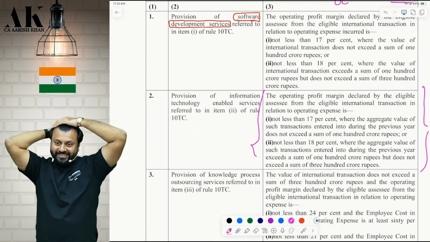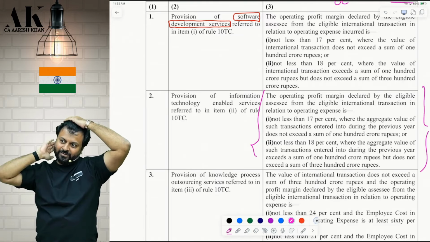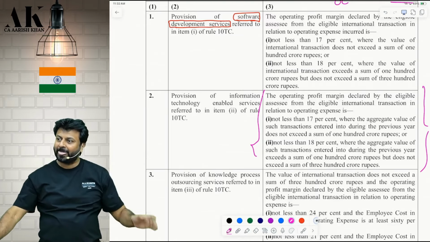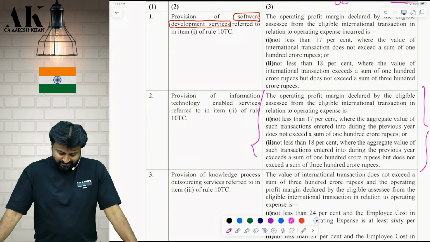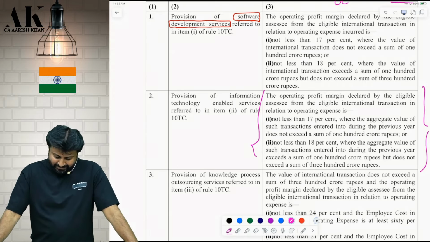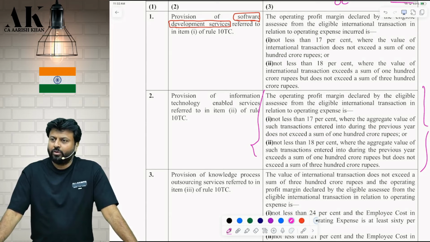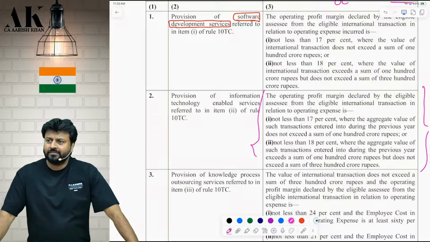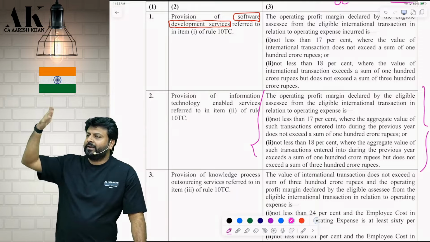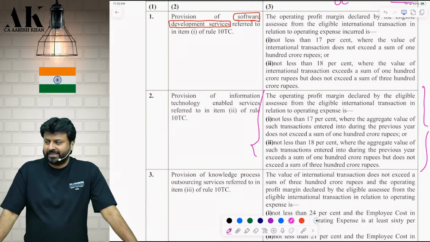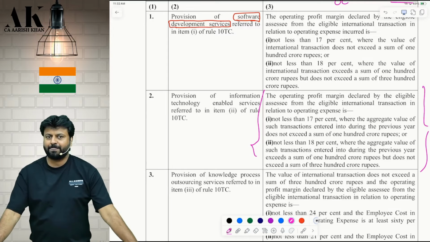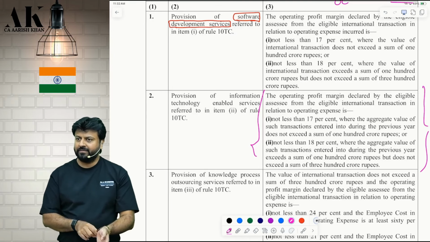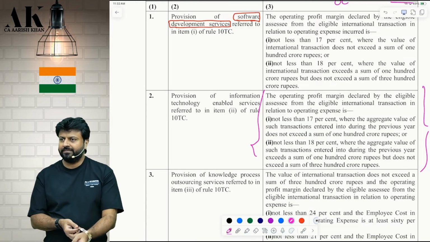Circle aggregate. There it was not aggregate value written. Okay. Here they are mentioning what? This is the only safe harbor out of all the cases where they are using the word aggregate. If you want to note this, you can note down at your end. You can check all other safe harbors. Nowhere are they using the word aggregate except this case. Margins are same, I agree. Okay.